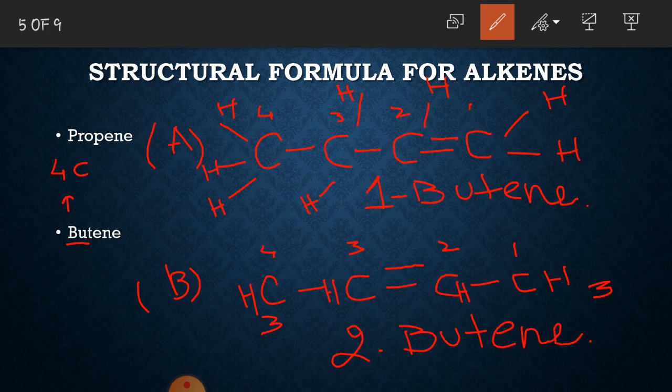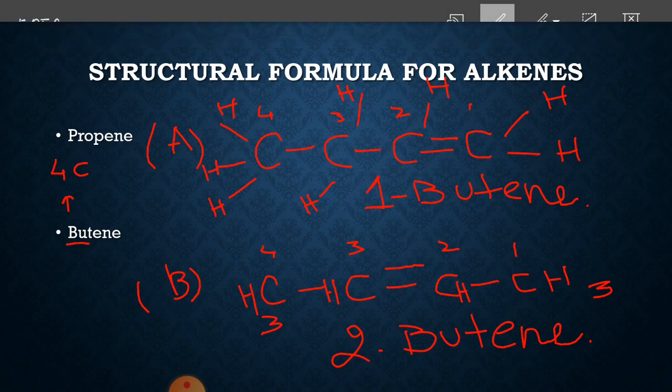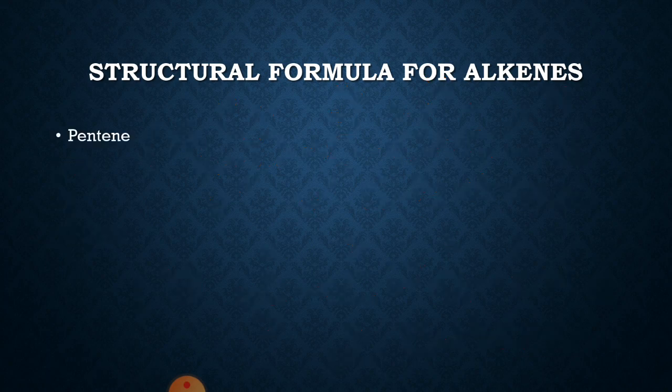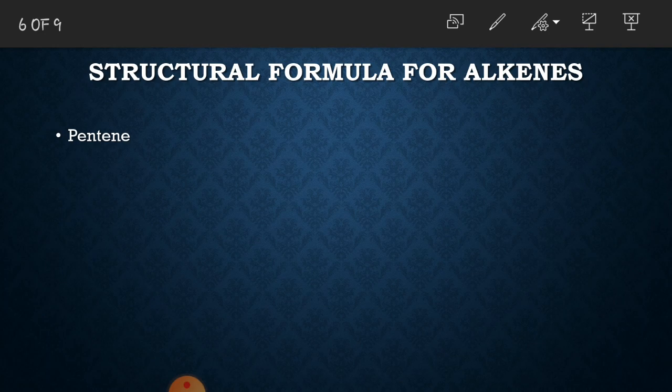So as the number of carbon atoms increases, the isomers for the alkenes also increases. For butene, we have 2 isomers for alkene, 1-butene and 2-butene. Now let's practice drawing the structure formula for pentene. First, you have to draw 5 carbon atoms in a row, and then you may draw double bond anywhere.